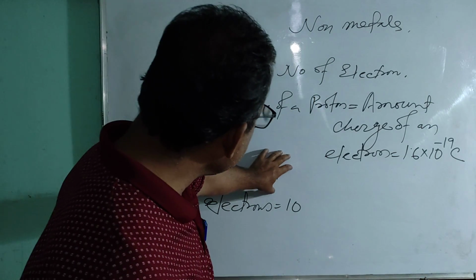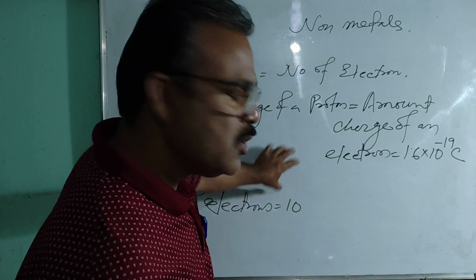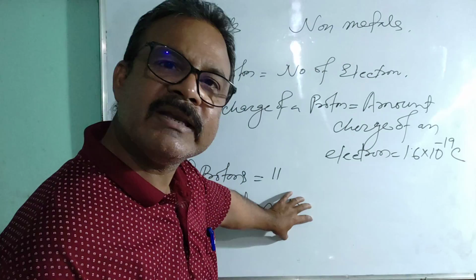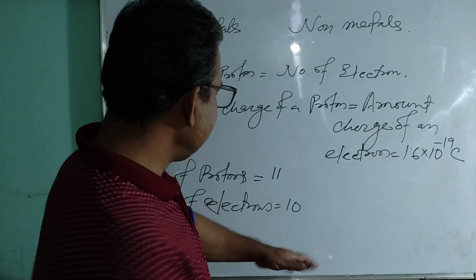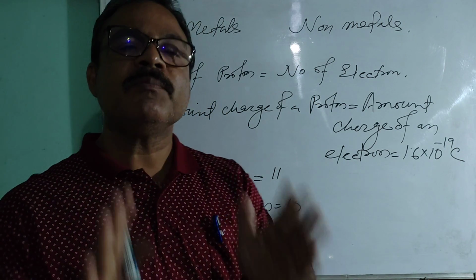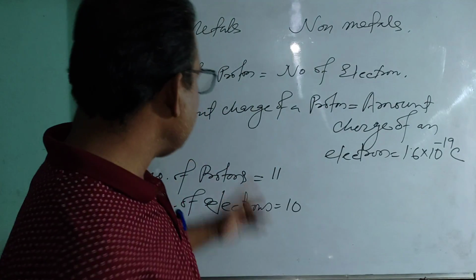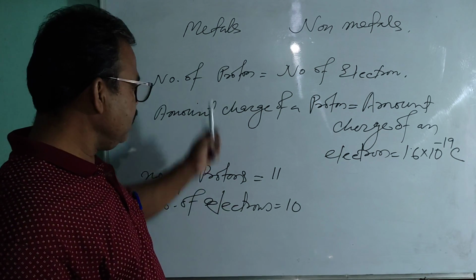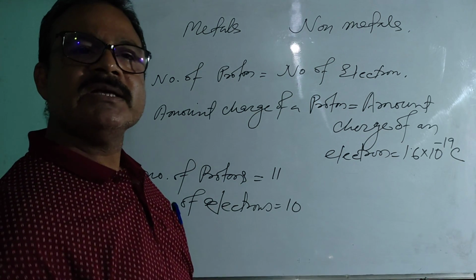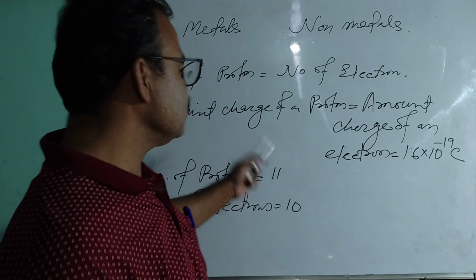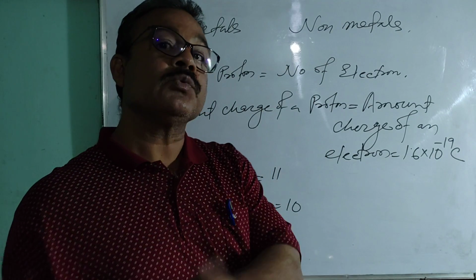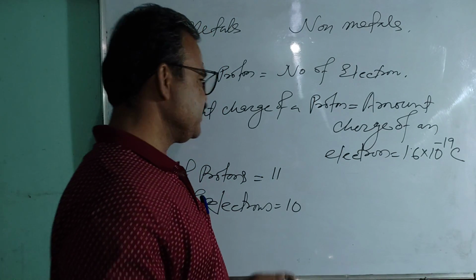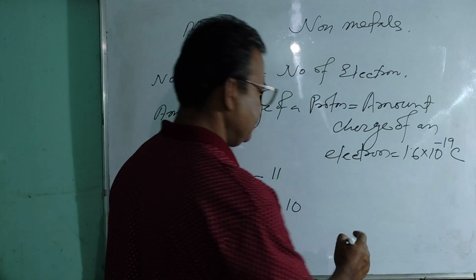So total amount of positive charge will be more than the total amount of negative charge. Okay, then there will be a net positive charge. So after releasing electron, the atoms of the metal will be positively charged because their total positive charge will be more than the total negative charge. Okay, clear?